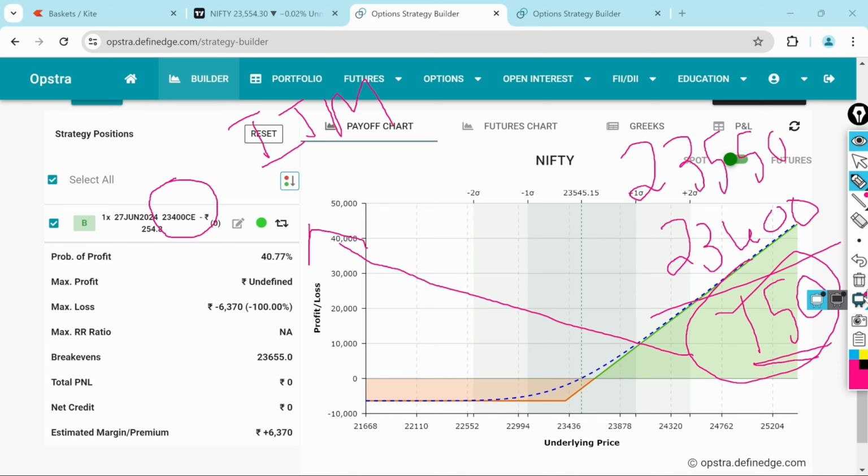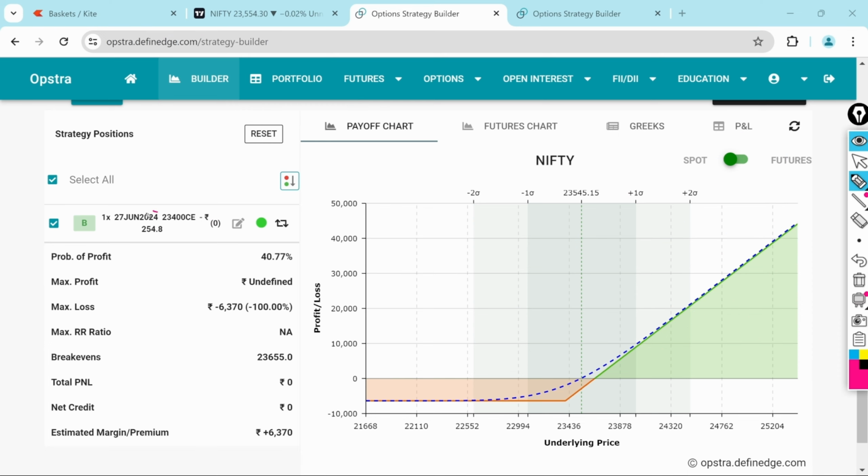So what is the air value or time value? To buy this particular option, we paid 254 rupees, out of which 150 we just calculated is the intrinsic value. So if you subtract this intrinsic value from the exact premium we paid, 254 minus 150, that is 104 rupees.